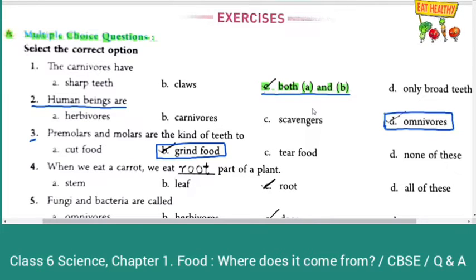Fourth question, when we eat a carrot, we eat dash part of the plant. Stem, leaf, root, all of these. When we eat a carrot, we eat root part of a plant. So answer is option C, that is root.